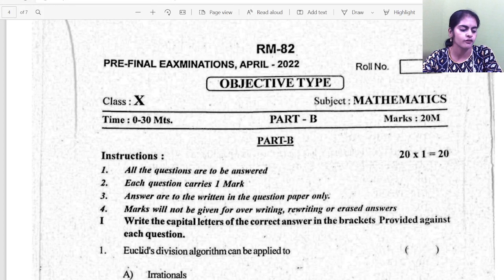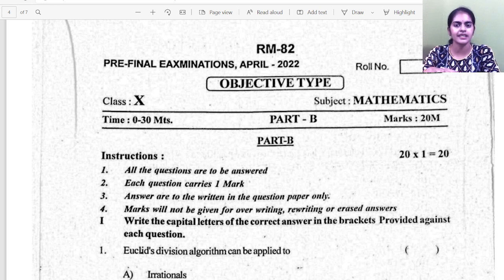Today, as a part of our essay 2 revision, let's discuss the objective questions given in your pre-finals. So this is the Karimnagar paper. As I promised you, we shall discuss more than 300 objective questions, and let's see how we can solve these objective questions within a half an hour time frame. After discussing almost 300 questions, it will be very easy for you.